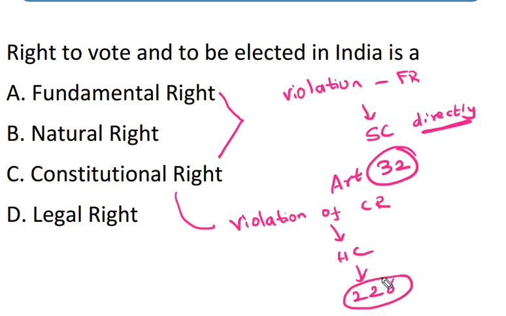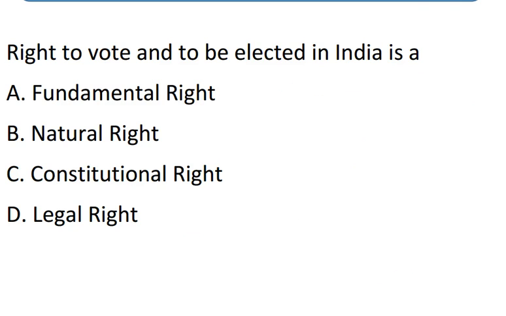This is another difference between constitutional right and fundamental right.